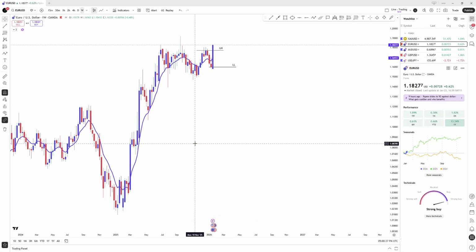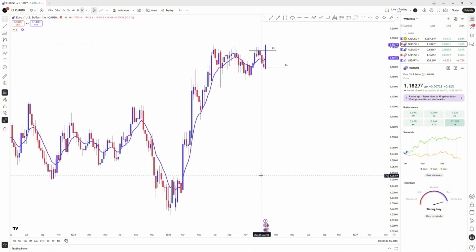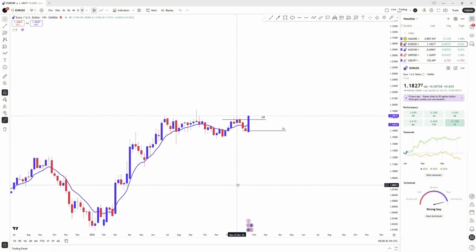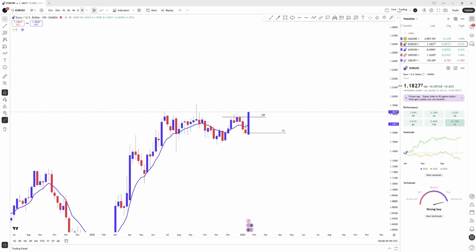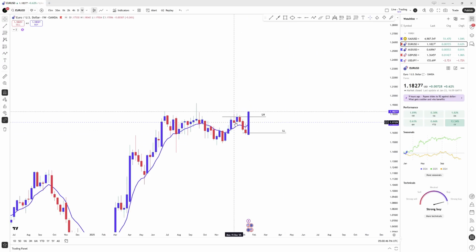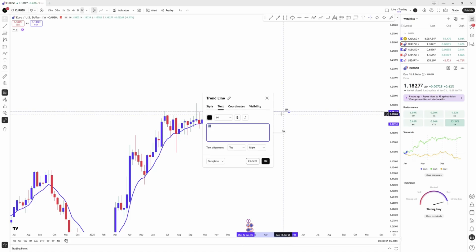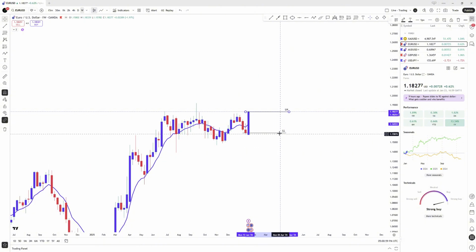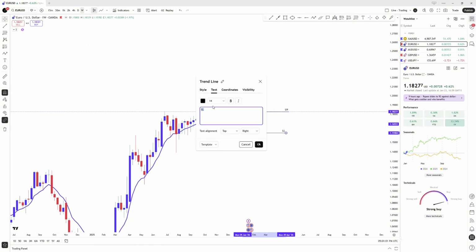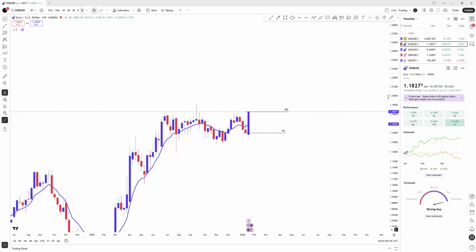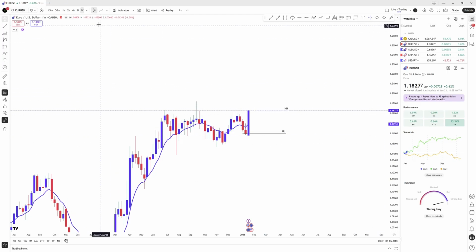My next pair is Euro USD. Euro USD on the weekly time frame switched bias. It was bearish. Now it's bullish, creating this our new higher high and these our higher low. So we mark our higher high and higher low. The weekly for Euro USD now is bullish.